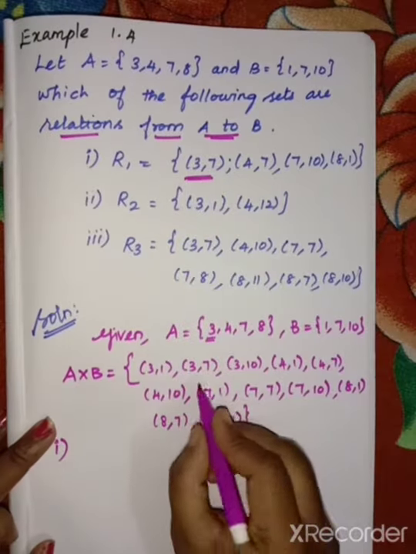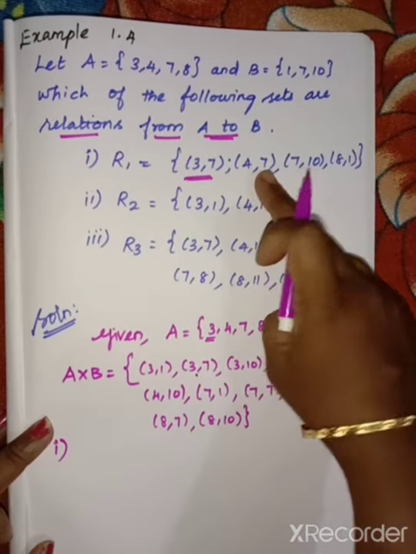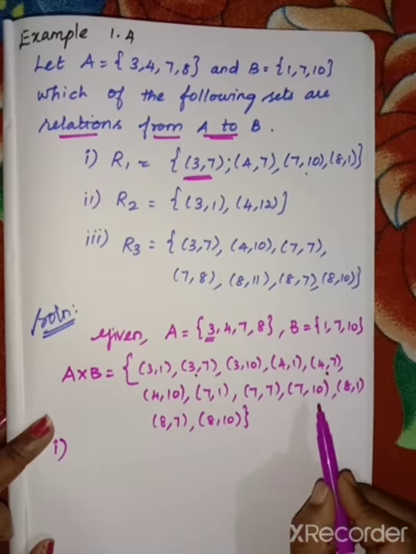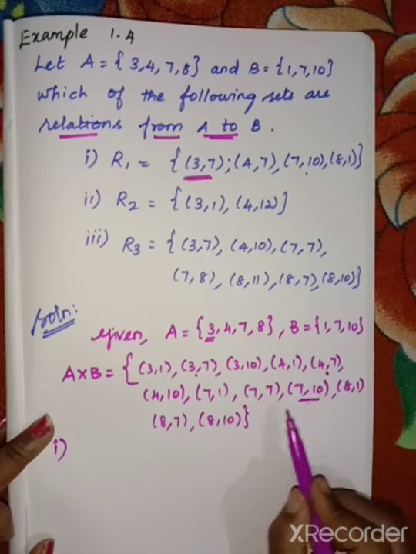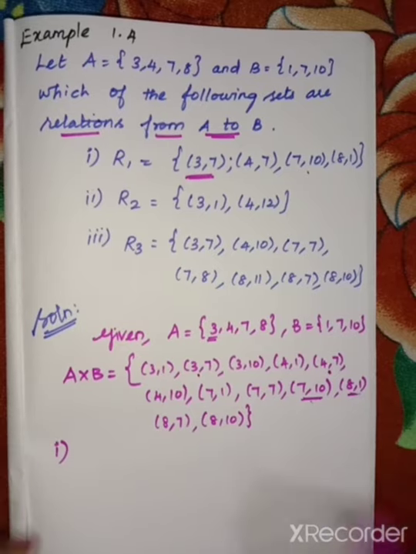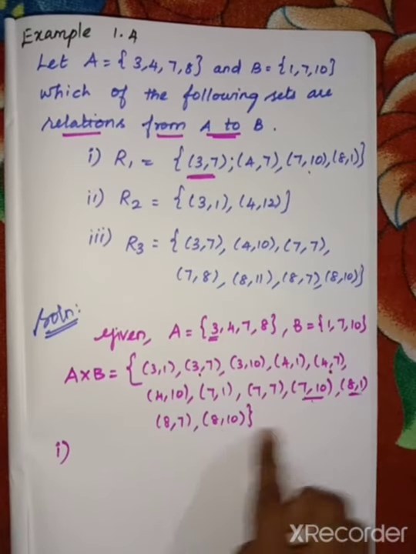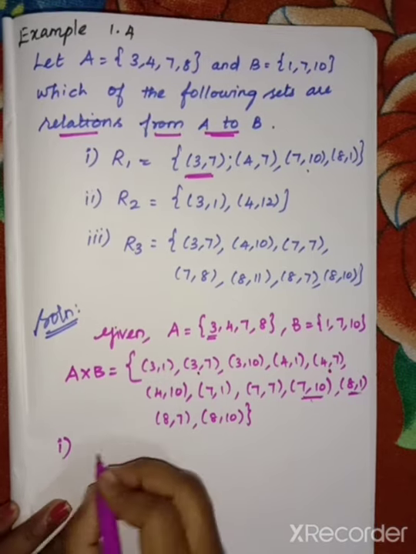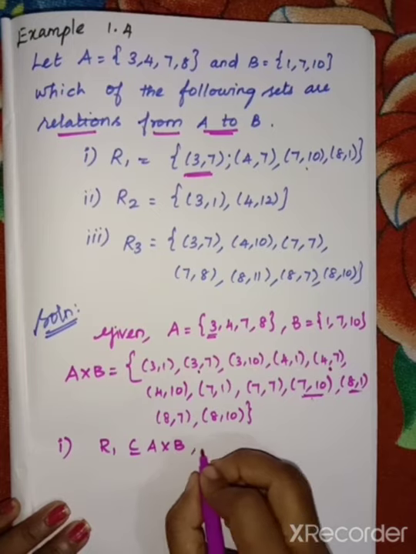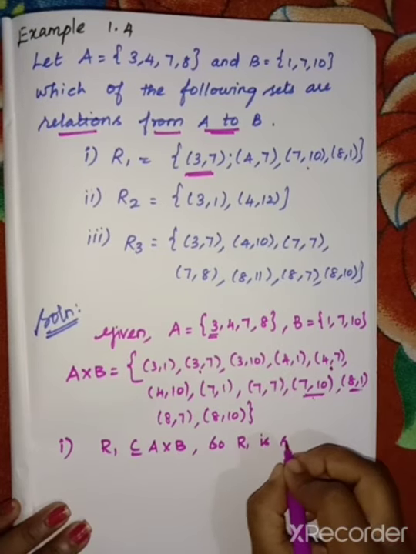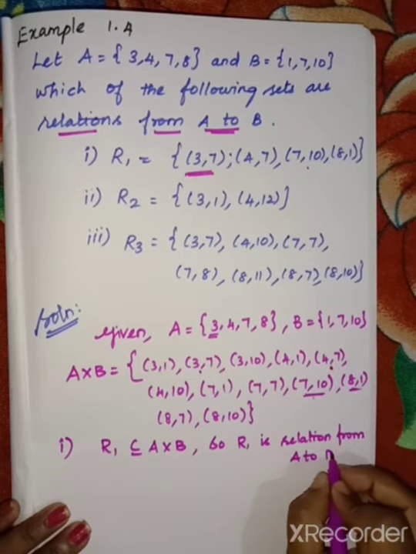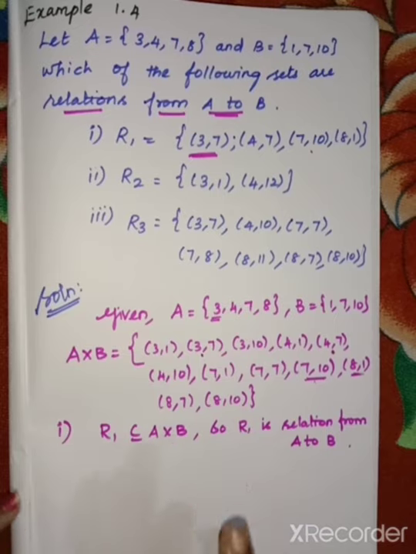So 3, 7, here we have 3, 7. Then 4, 7, here we have 4, 7. 7, 10, check with A cross B. Here also we have 7, 10. Then 8, 1, that also is here. So the 4 ordered pairs are all in A cross B. So here we say R1 is a subset of A cross B. So R1 is a relation from A to B. That's all for the first subdivision.